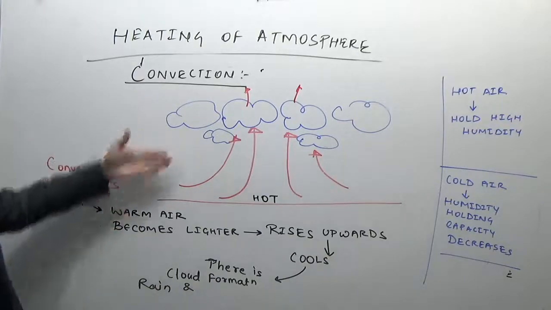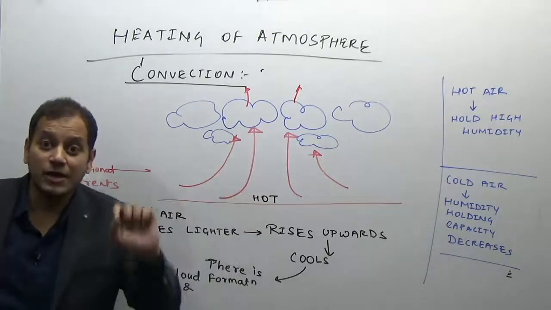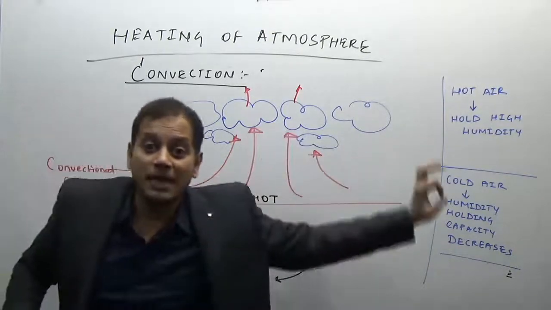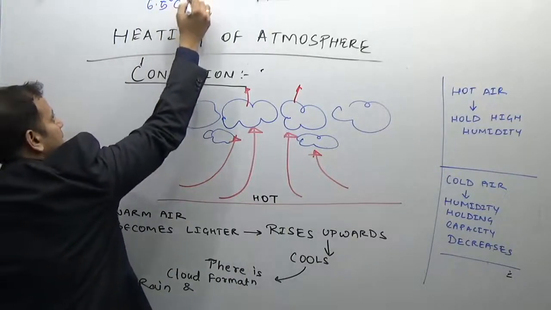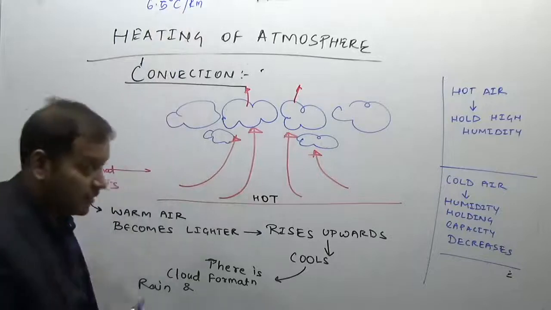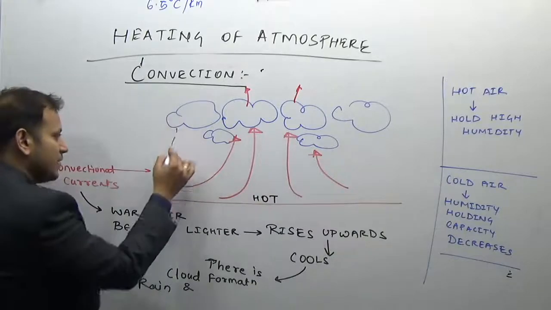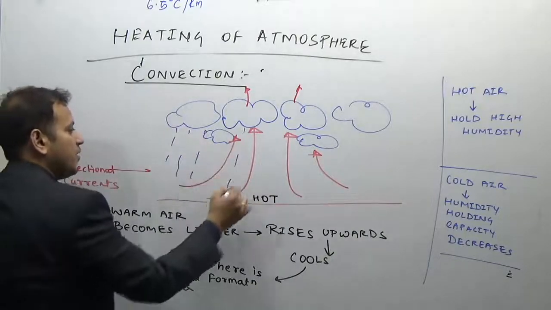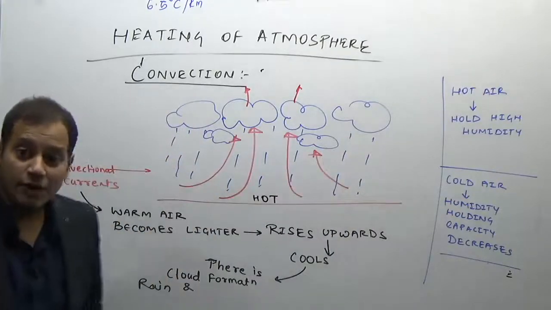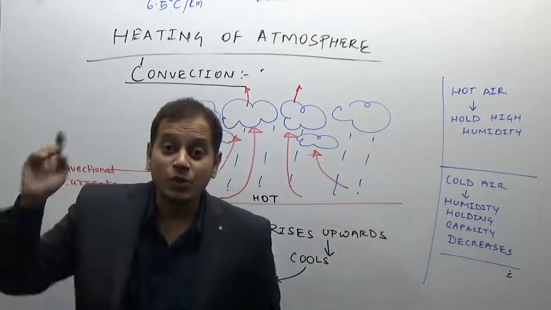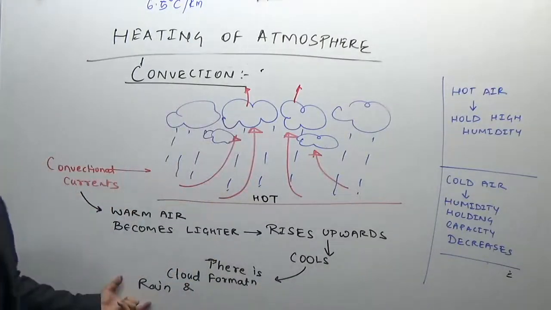Now look here, this hot air is rising upwards. Because it is rising upwards, it is cooling at a rate known as the normal lapse rate, which you know is 6.5 degrees Celsius per kilometer. Therefore, cold air has a low humidity holding capacity and then it gives rainfall. This is just one part of rainfall: the rainfall which occurs due to convection is known as convectional rainfall.